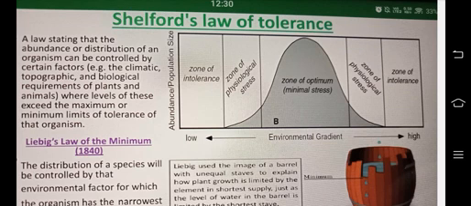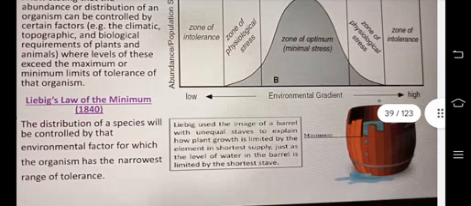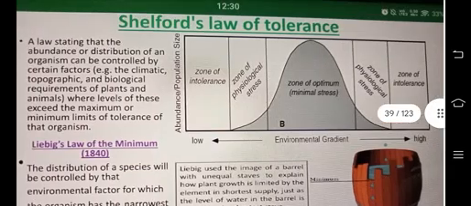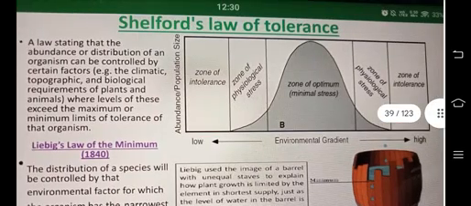The x-axis shows the environmental gradient, low to high: zone of intolerance, zone of physiological stress, zone of optimum, that means minimum stress area, then zone of physiological stress, then zone of intolerance. There are two zones of intolerance, two zones of physiological stress, and an optimum range or optimum zone. This is Shelford's law of tolerance.